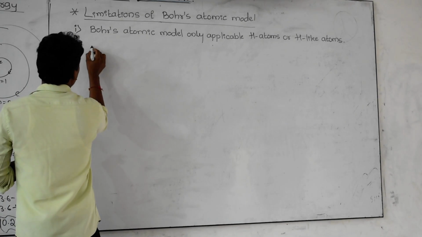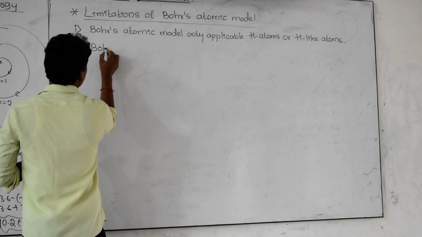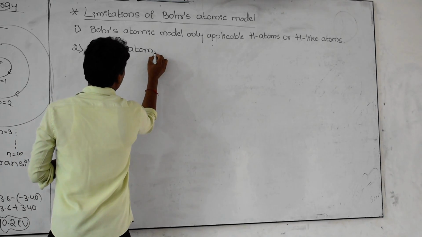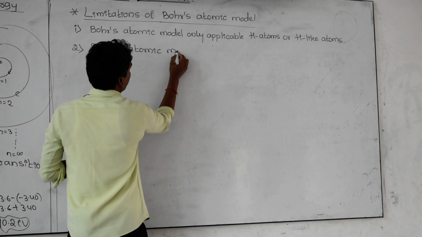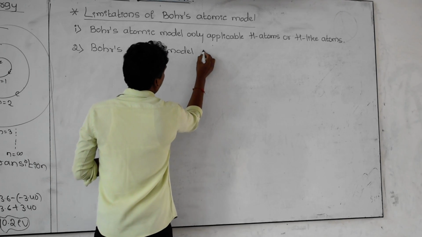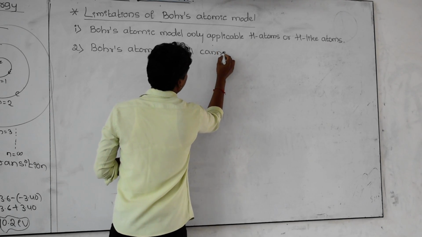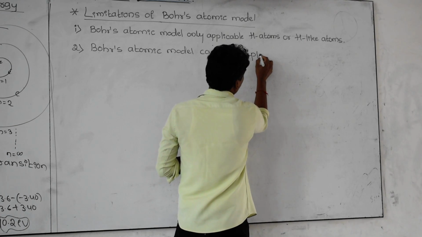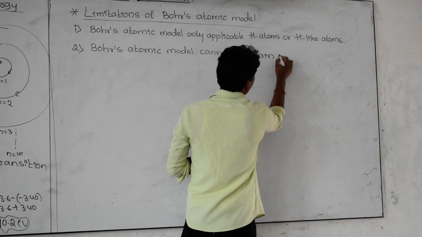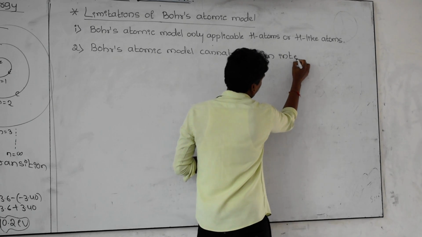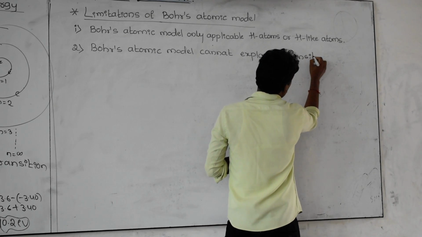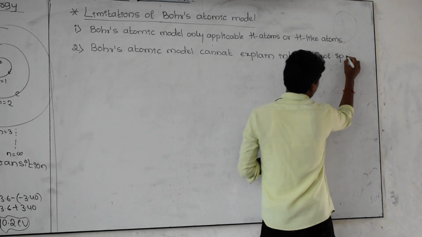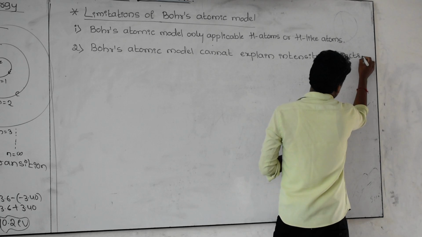And the second one: Bohr's atomic model cannot explain the intensity of spectral lines.